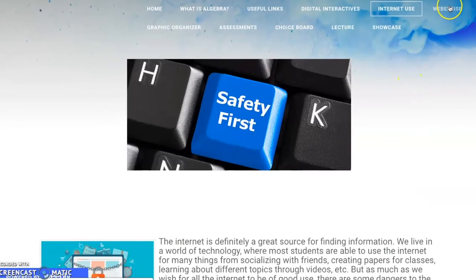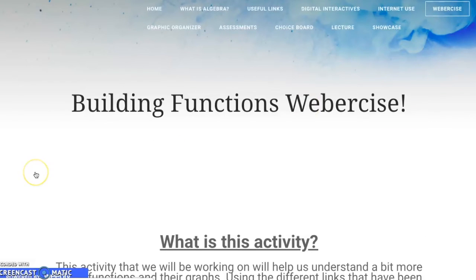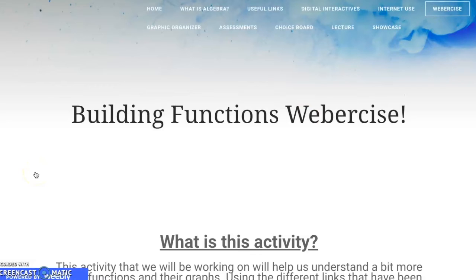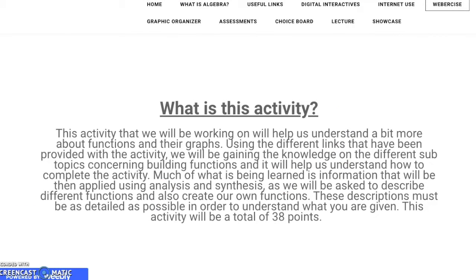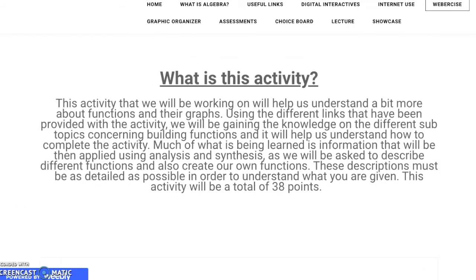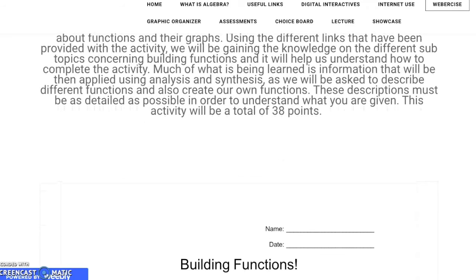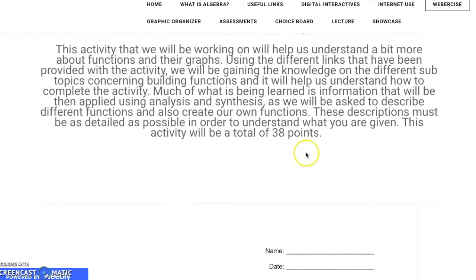Moving on, let's go to Webercises. So, when we are learning about the topic of building functions, we will have to exercise the information that we have learned using this building functions Webercise. This is pretty much an activity that will help us understand a little bit more about functions and their graphs. So if you see here, this is an activity that has a total of 38 points.